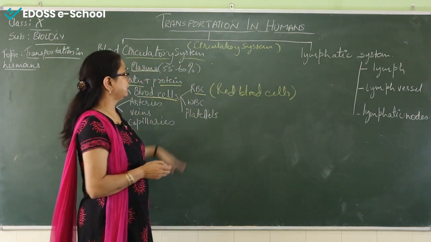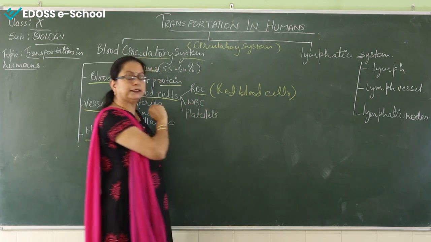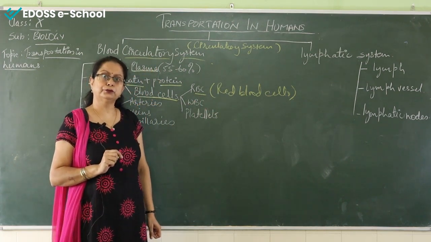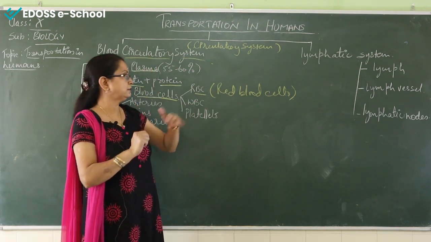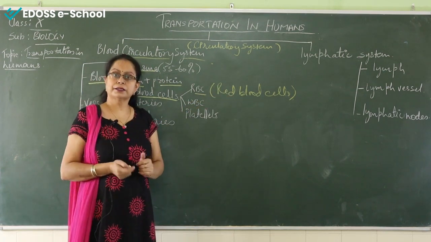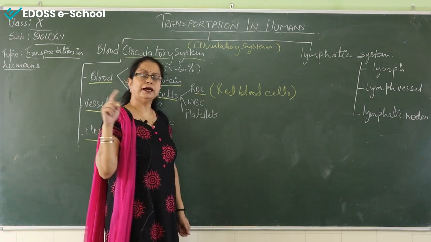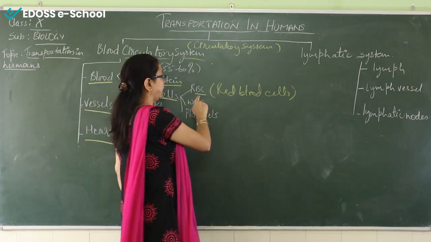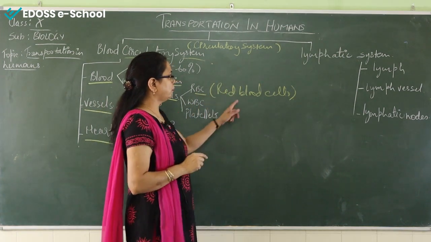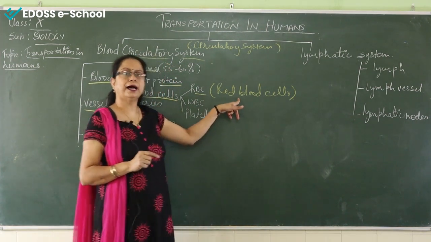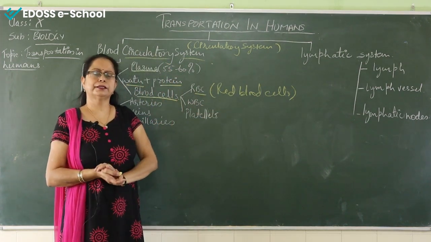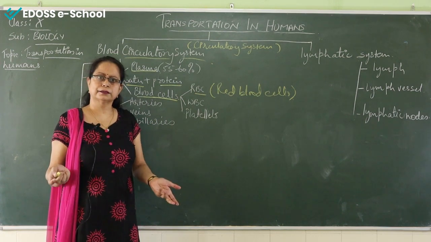Hemoglobin, that is present in the RBC, provides the red color to the blood. When oxygen combines with the hemoglobin, it makes oxyhemoglobin, and then it travels to each and every cell of the body through the RBC. One more specific feature of the RBC is that this is the only cell present in the human that is without nucleus.